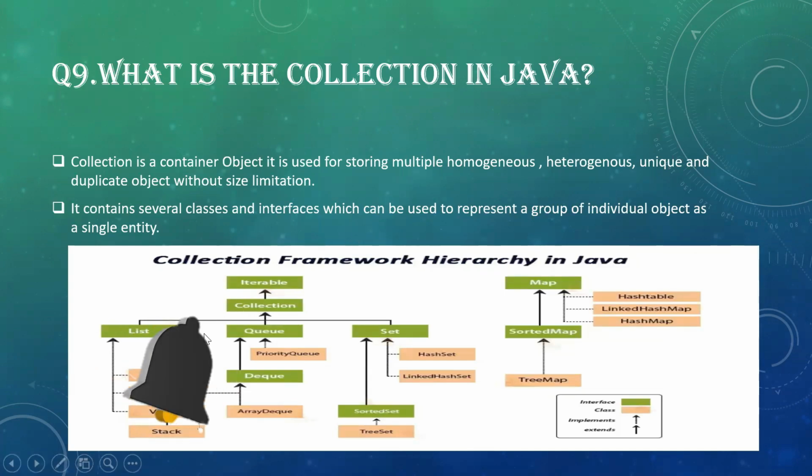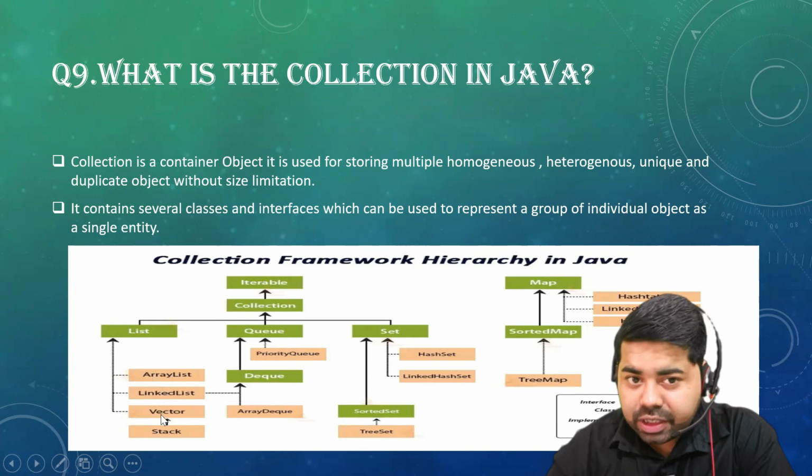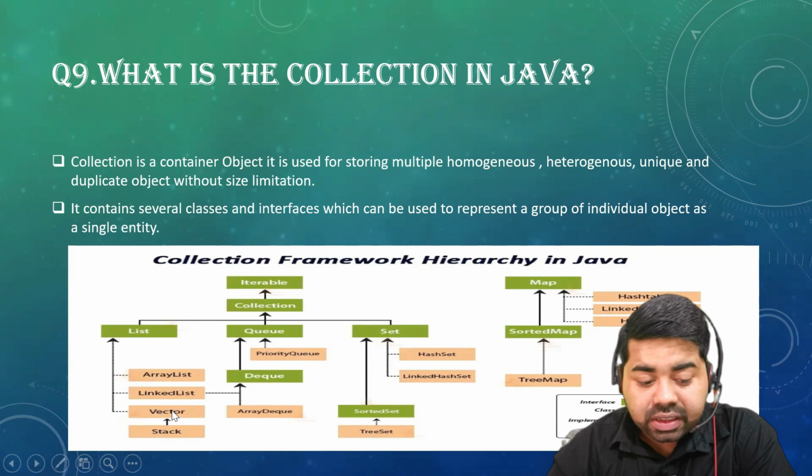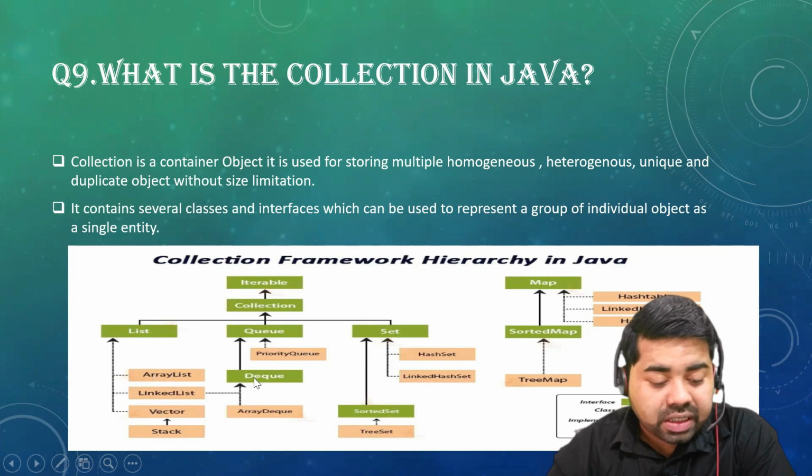Then we have a list, and then queue and the set. So list is your sub interface of collection. We have implementation classes: array list, linked list, vector and a stack. So these are the implementation classes. And we have a queue, priority queue, again the implementation classes. Deque, the sub interface of queue, then array deque.